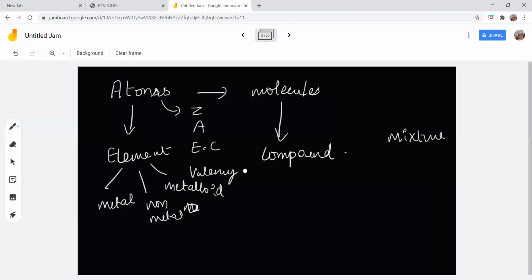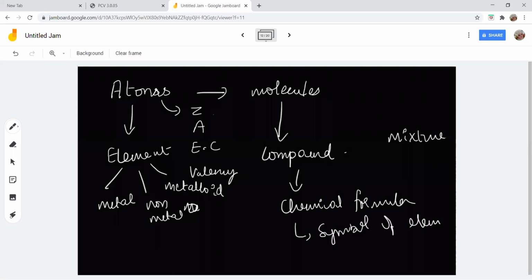So you study about atomic number, electronic configuration, valency, and elements you can classify into 3 types: metal, non-metal, and metalloids. Molecules combine to form compounds. While studying about compounds, you have to study chemical formulas. To write a chemical formula, you should remember the symbol of the element and also the valency. This I won't give you. If I say sodium chloride, you should know the symbol of sodium is Na, symbol of chlorine is Cl. Valency of sodium is 1, valency of chlorine is 1. You should know that. I won't say anything. So you should study the first 20 elements and their valency by heart.